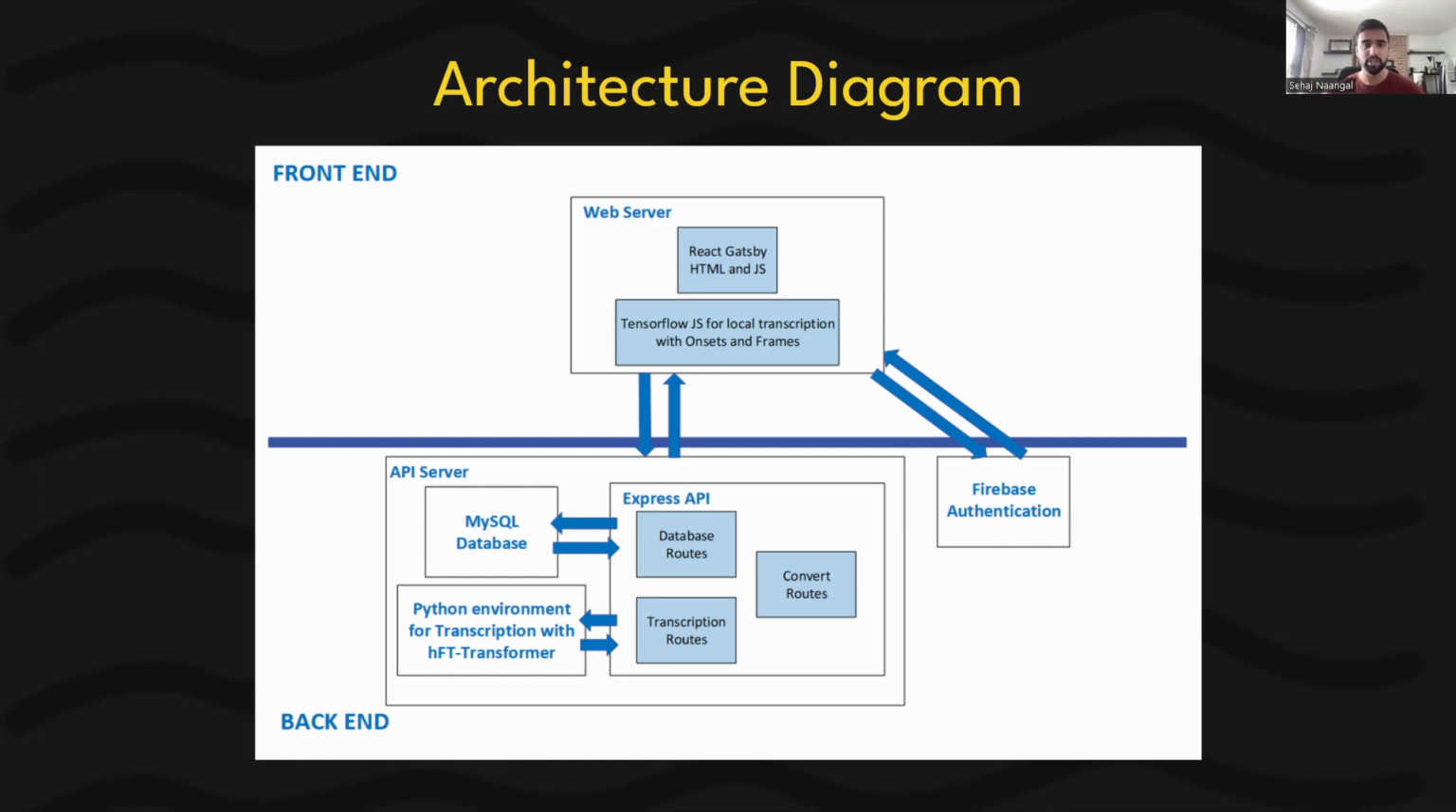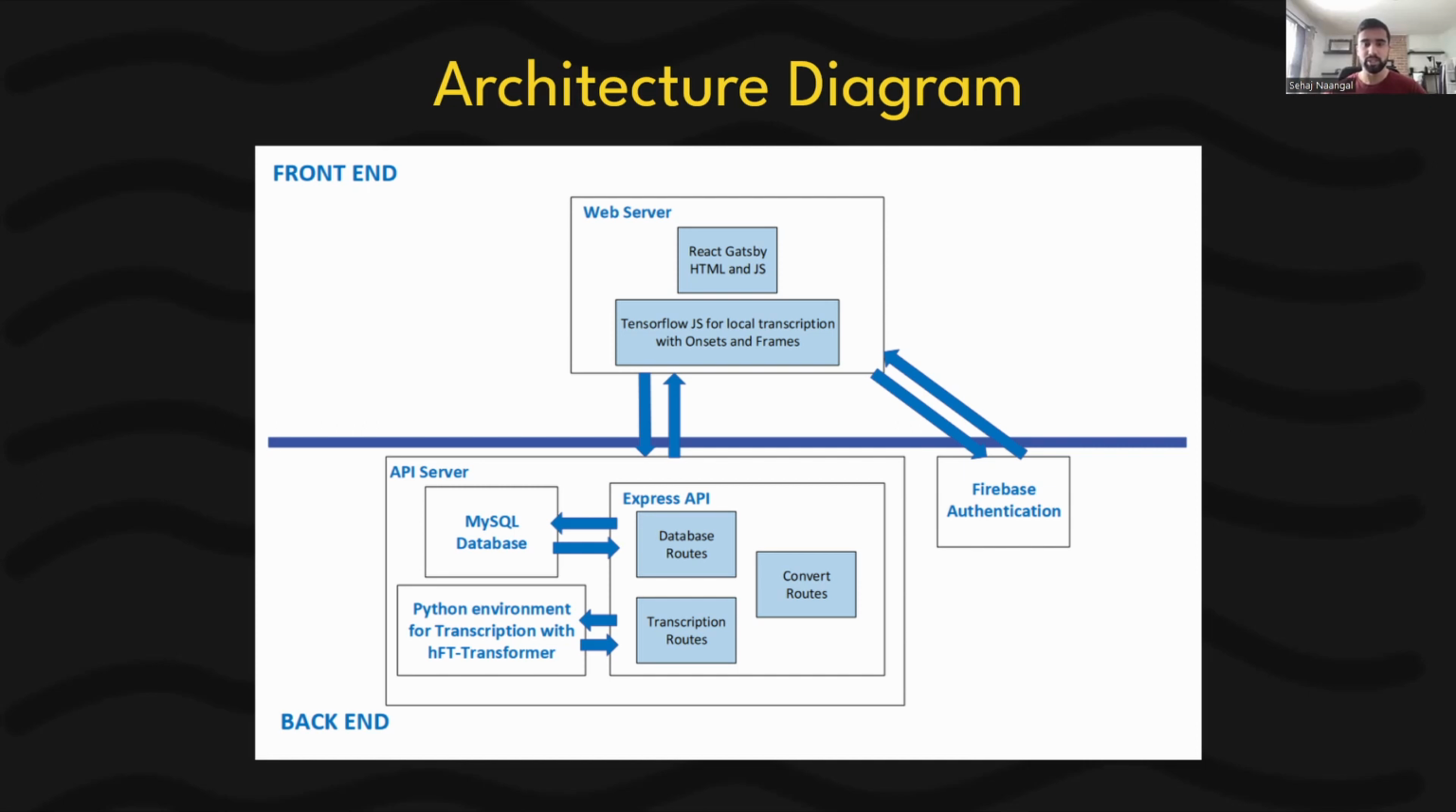Inside the front end, we have the web server component. This component, as you can see on the diagram, serves as our front-end interface, which is built using React, Gatsby, HTML, and JavaScript. This is the interface that allows users to upload their audio files for transcription. To perform local transcription, TensorFlow.js is used to deploy the models into our site. Inside here, we use the Onsets and Frames models to automatically transcribe piano music and convert this data into MIDI format.